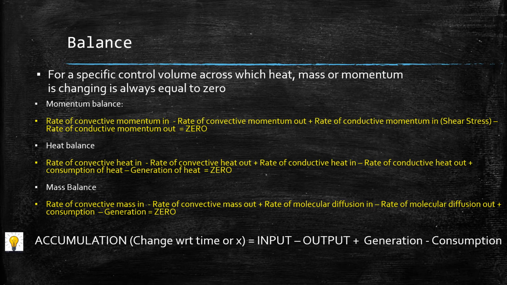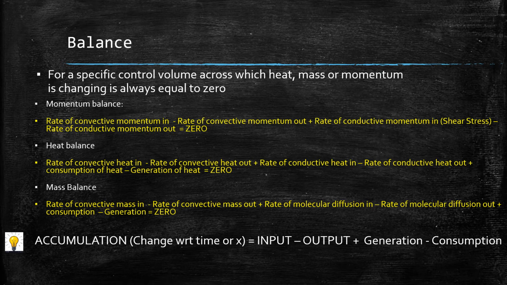From an overall perspective, accumulation means whatever the parameter, be it velocity or temperature or concentration, if it is changing with respect to time, that would be the accumulation term. It will be equal to input minus output plus generation minus consumption. This is a standard balance which you have to use in all the steady state and unsteady state scenarios, correct?